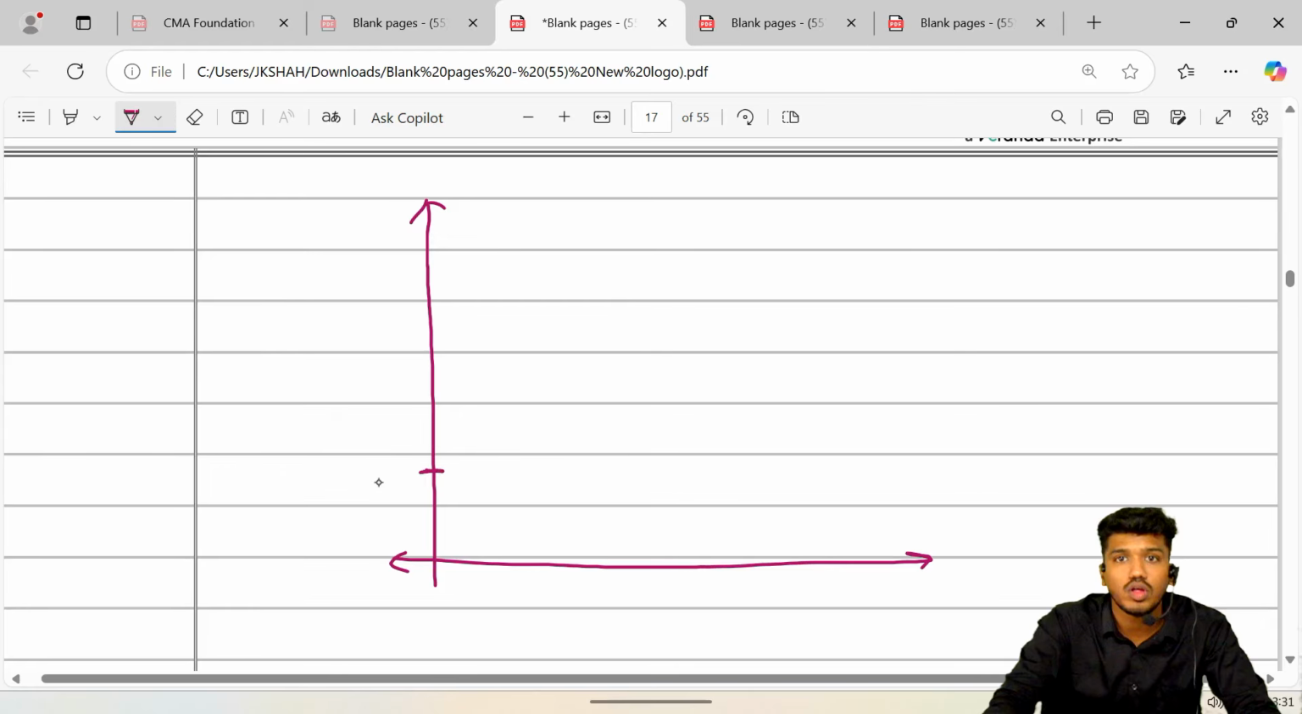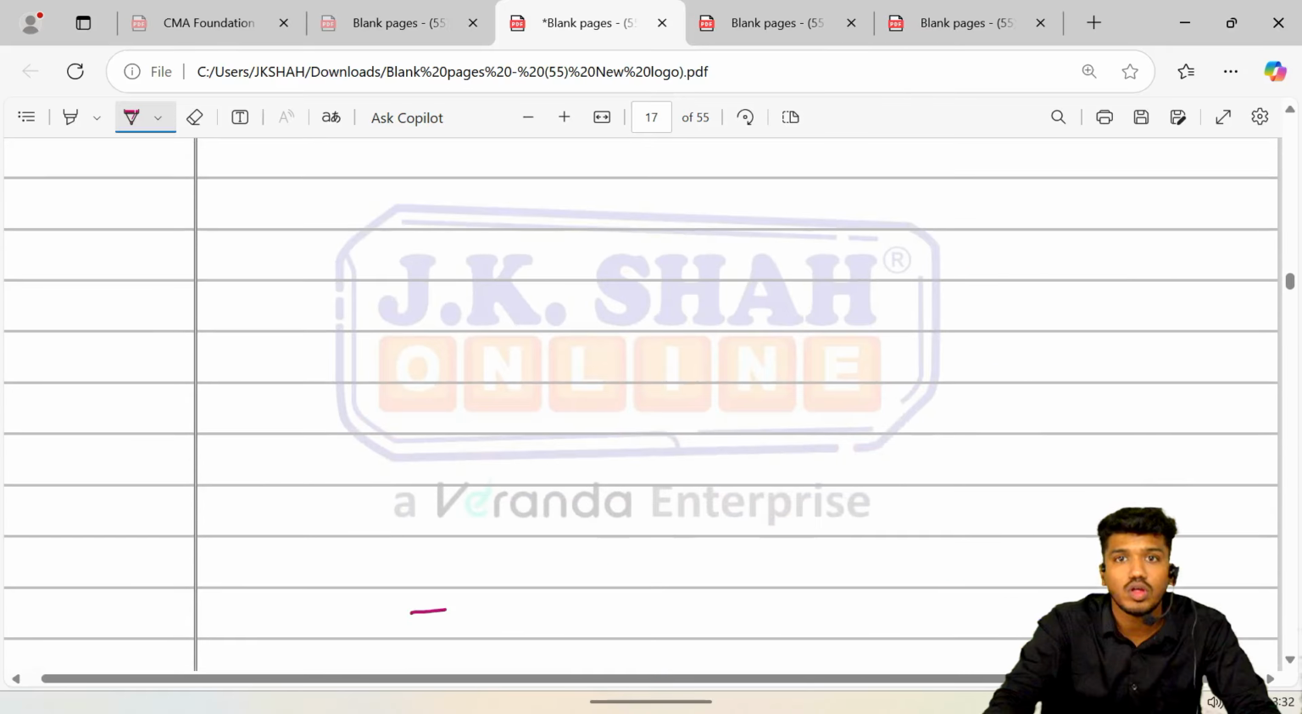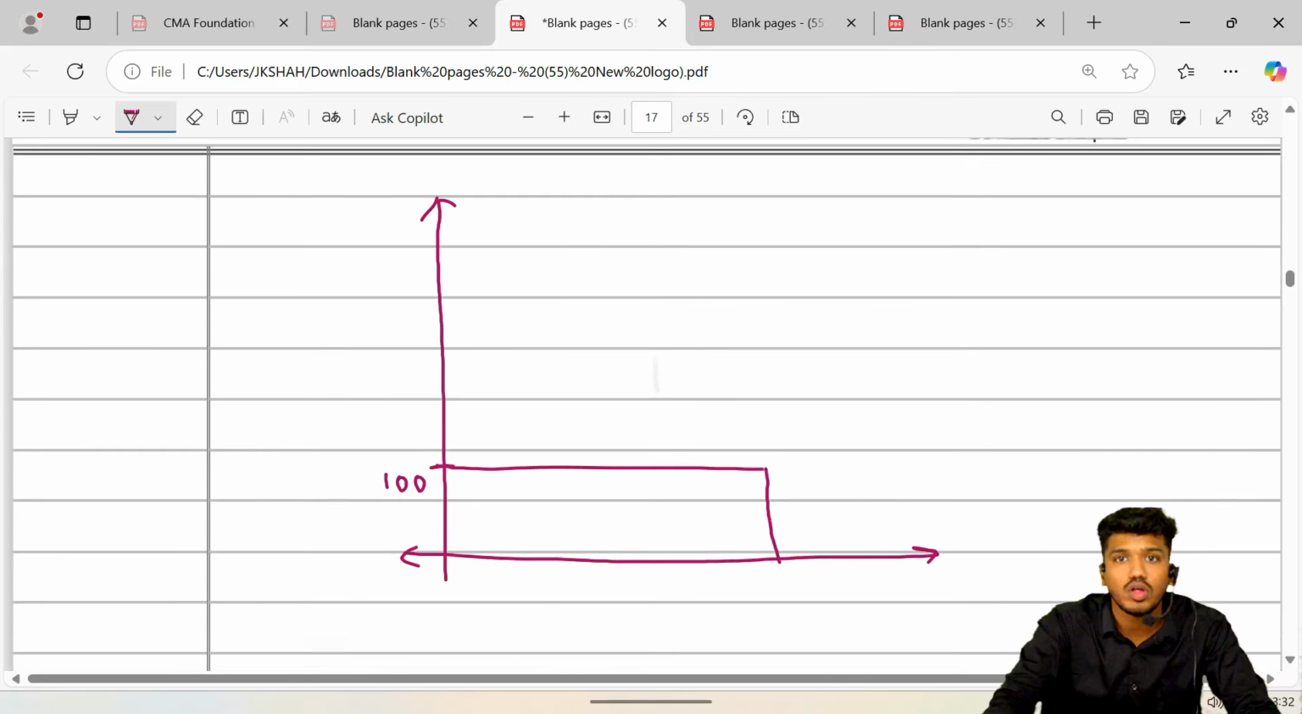See, when the price was rupees 100, it was the level of demand. When the price was being increased from 100, it was being made, just a second guys, from 100 it was being made to rupees 500. When the price went from 100 to 500, the demand decreased till this level.